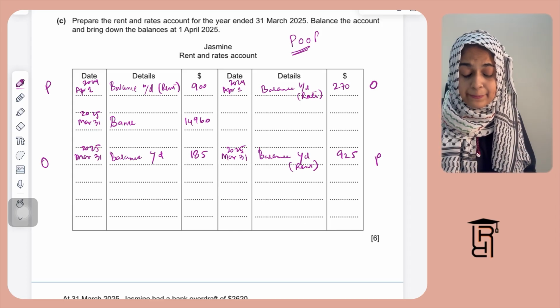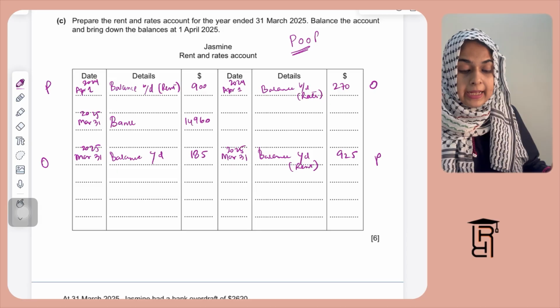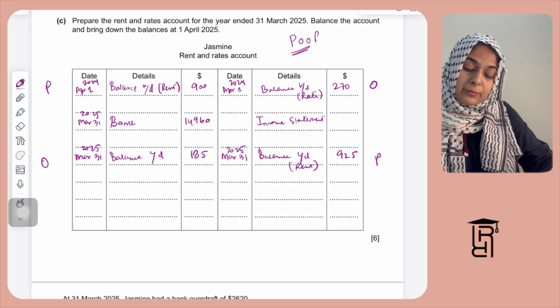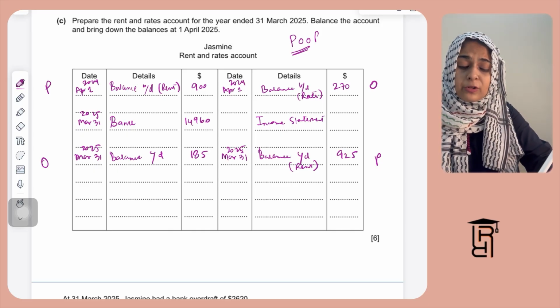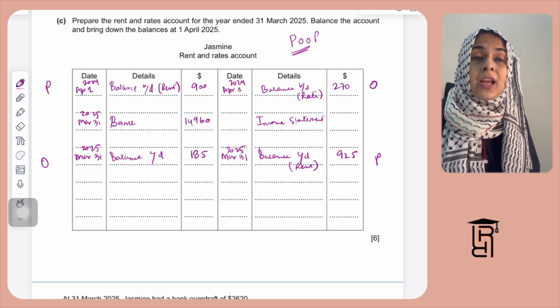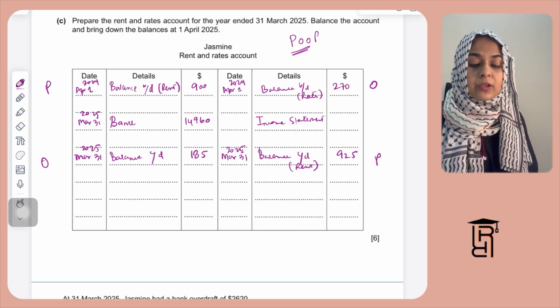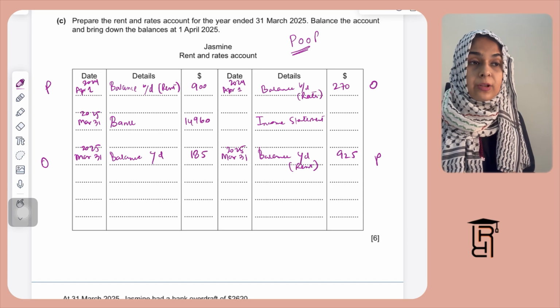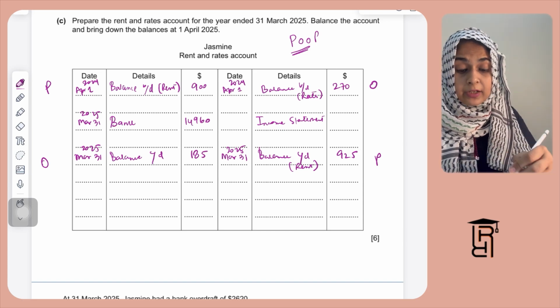This is also my ending balance. And then I'm supposed to calculate a value for income statement. Again, one more thing, that the new name for income statement has changed to statement of profit and loss. So if you are appearing for your exam in May, June 2027, you will look in the paper, you will see that they have used the word statement of profit and loss for the specimen paper 2027.